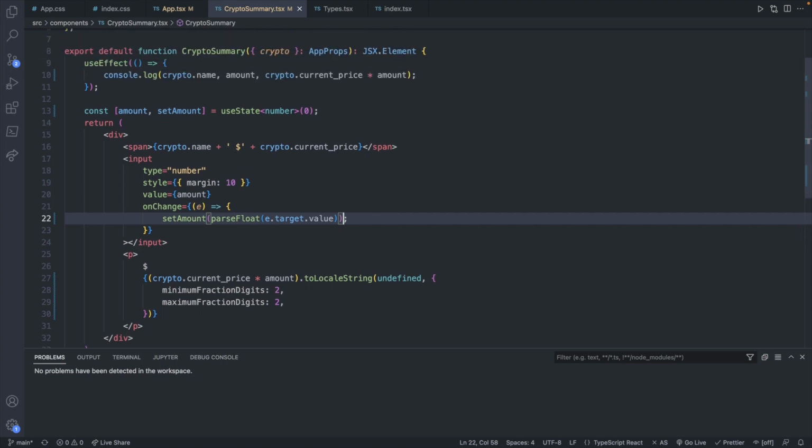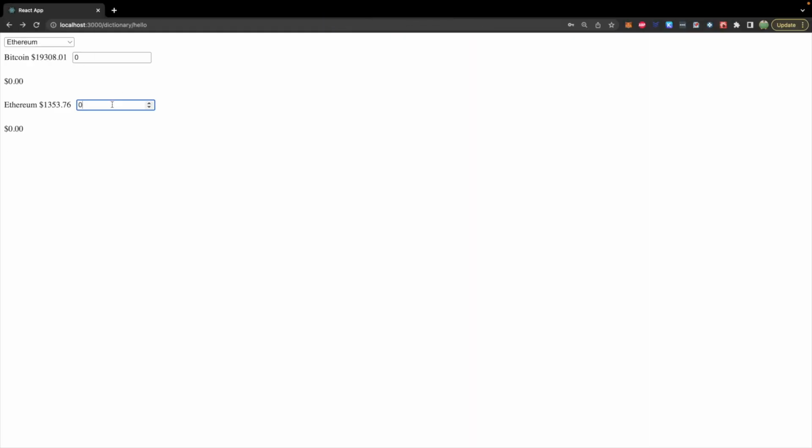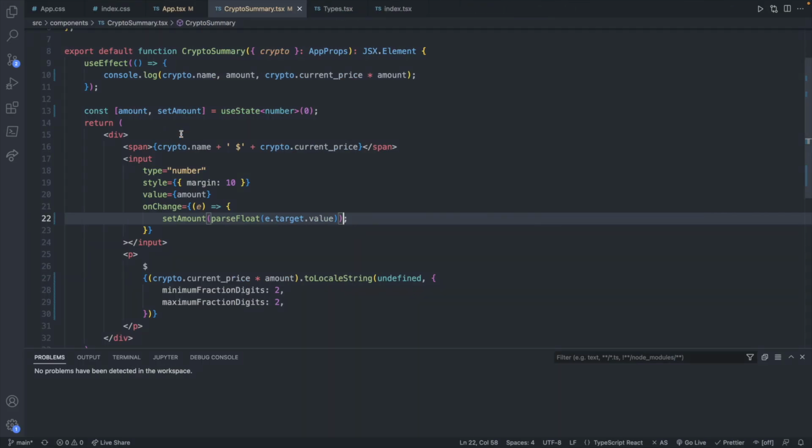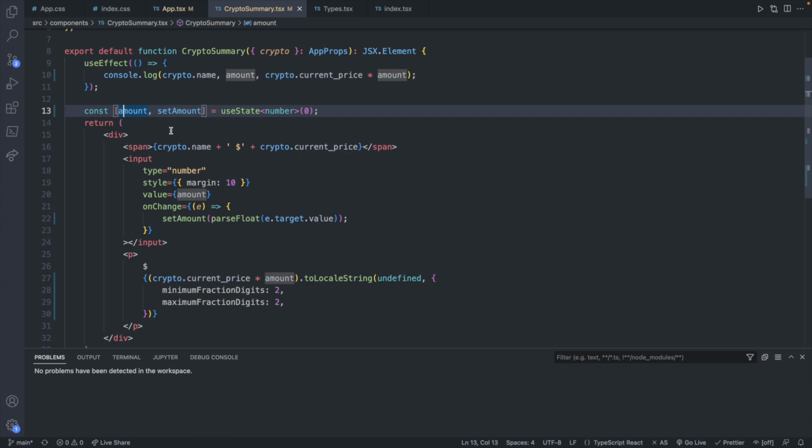Everything should be working. Let's save, and let's check to make sure things are working the way we expect. We should be able to type in values in here and get some value down here. So everything should be the same, but now we have less typing when we want to deal with this amount value.